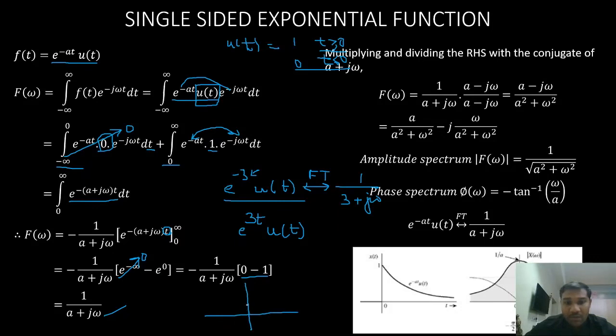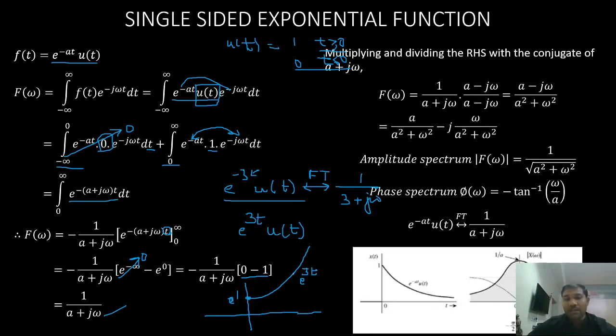At t equals to 0, my value is e power 0, that is equals to 1. My value is 1 at t equals to 0, and from there it keeps on increasing. This is my e power 3t into u of t, right?